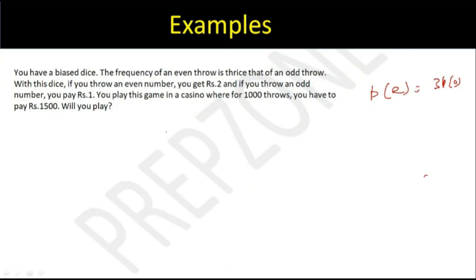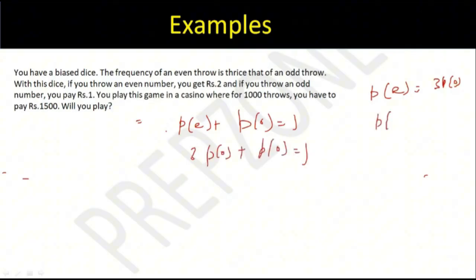So first let's look at the probability of even and odd. In a fair dice, probability of even and odd is what? 1, 2, 3, 4, 5, 6. It is 1/2. But because this is biased, probability of even is thrice probability of odd. And I know probability of even plus probability of odd has to be 1, right? Either even will come or odd will come. Now even is thrice of odd, right? So what comes out from here? It says that probability of odd is nothing but 1/4, and probability of having an even number is 3/4.